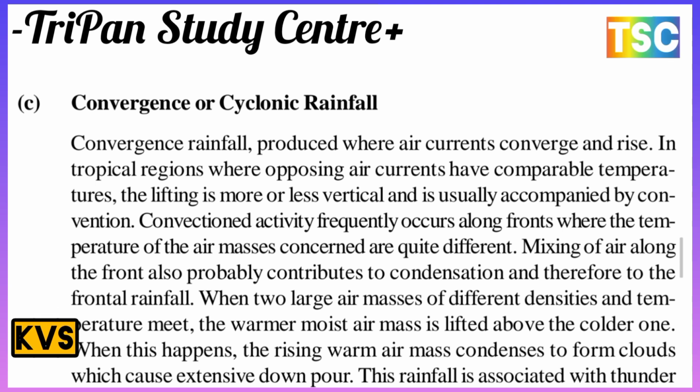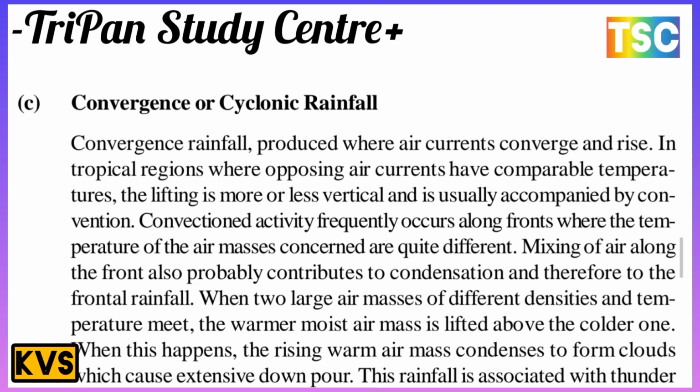Convection is an activity that frequently occurs along the front where there is a temperature difference of the air masses. The air masses concerned are quite different. The mixing of the air along the front also probably contributes to the condensation, and therefore to the frontal rainfall.